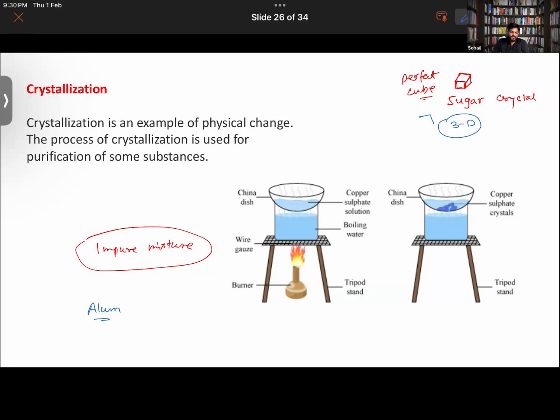There is impure alum that is not fit to be used. So in order to extract pure alum from it, the impure alum is put into water, dissolved, and then heated, just like the copper sulfate solution is being heated here. After some time, when it cools down, you will be left with pure alum.